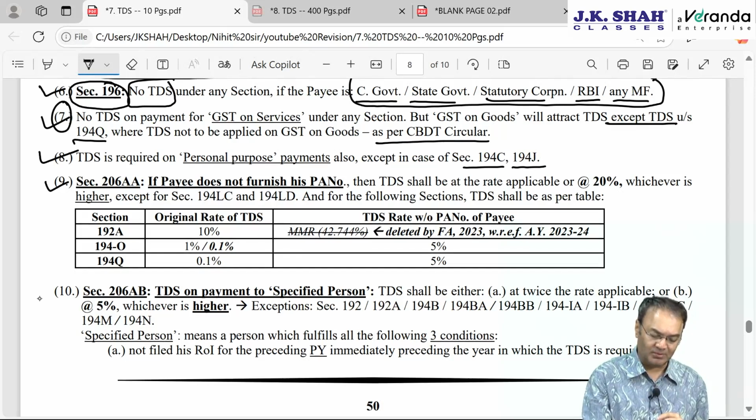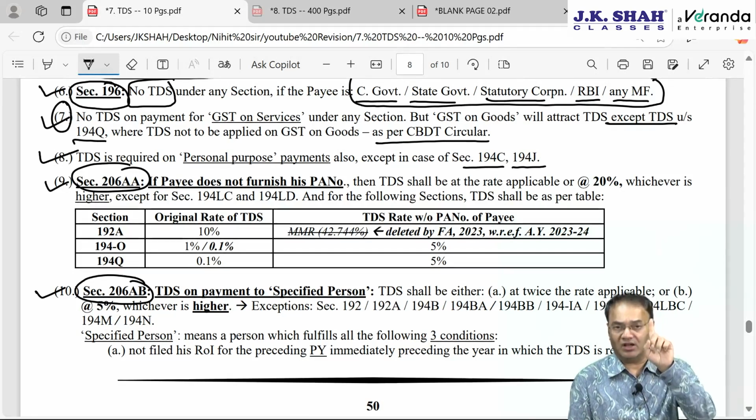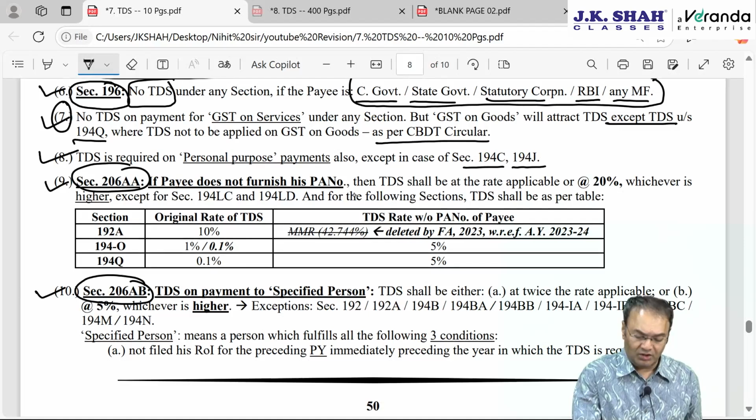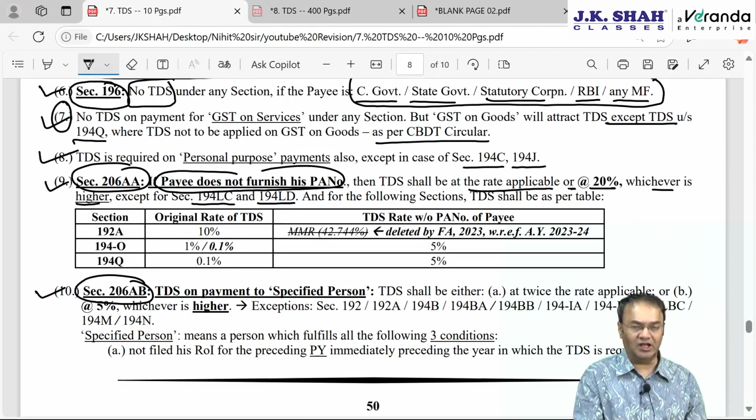Then 206AA and 206AB, interesting sections which are applicable for the whole chapter, subject to some exceptions. 206AA: while making payment to such a payee who does not furnish his PAN, permanent account number, or who does not have a permanent account number, then TDS will be either at the rate applicable or at the rate of 20%, whichever is higher, except in case of 194LC and LD.